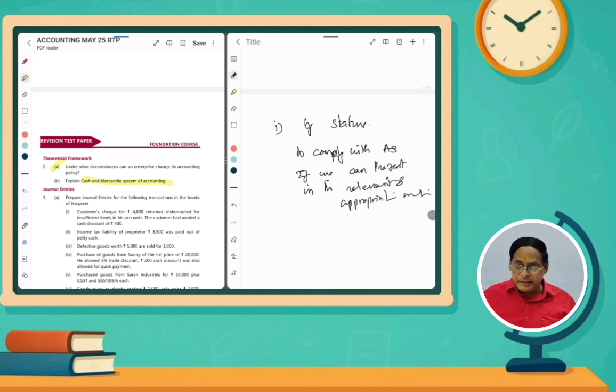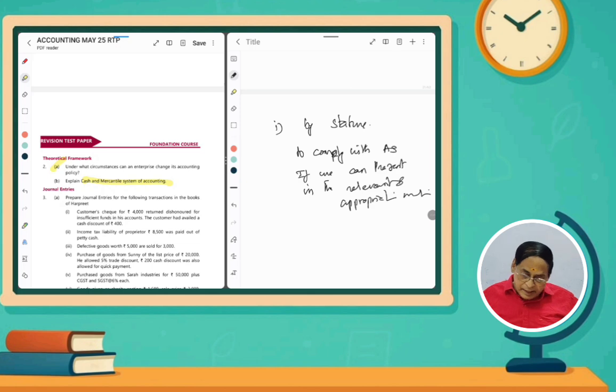The transaction will not be recognized when it is due, only on receipt or payment of cash. Normally, who will follow this type of cash system? Chartered accountants, professionals, educational institutions and non-profit organizations are using the cash system of accounting.